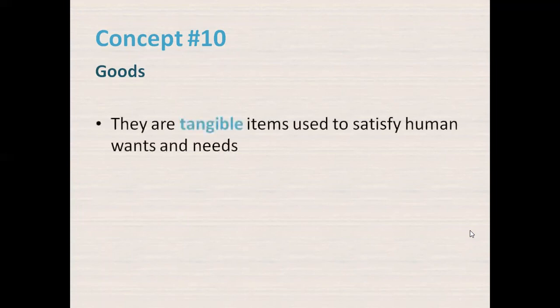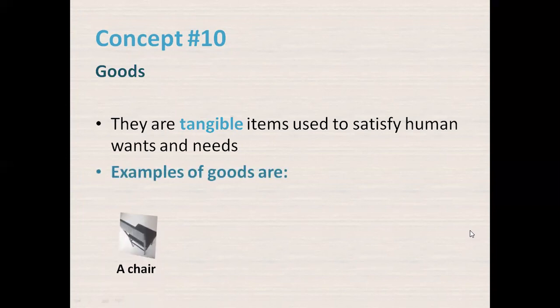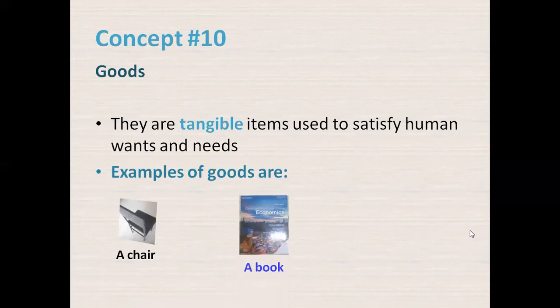The concept number 10 is goods. What is meant by the term goods? Goods are tangible items used to satisfy needs and wants. They are tangible. They can be touched and seen. Examples include a chair you are sitting on now, a book you are reading on your table, and a pen you are using to write these summaries I'm teaching you now.